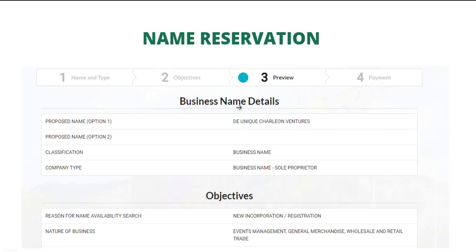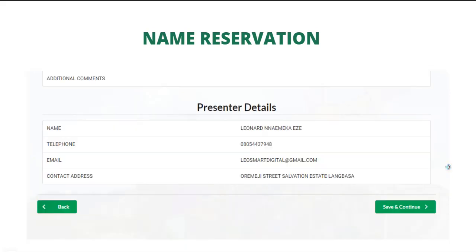This is the Unique Shallion Ventures. You can see I went for one name, business name, so proprietor, one person business. Now, if I wanted it to have a partner, I would choose business name partnership. Reason for name availability search, you can see new incorporation, events management, general merchandise, wholesale and retail trade.